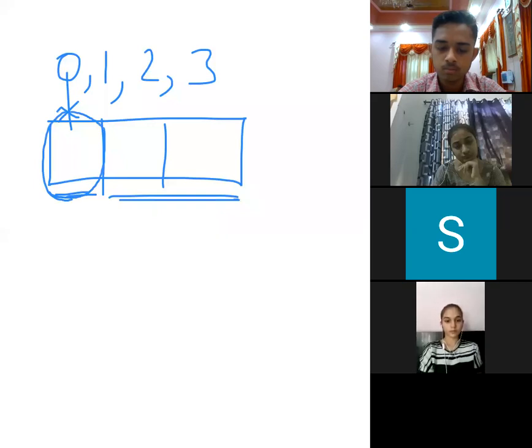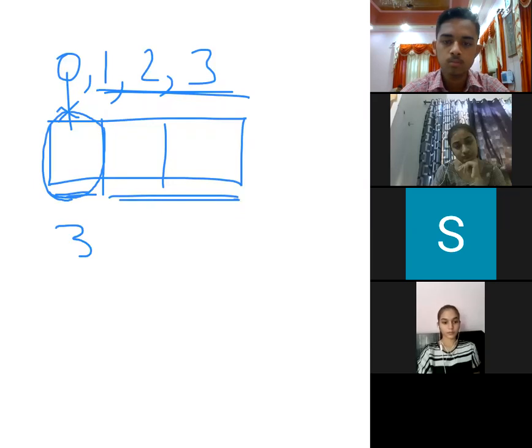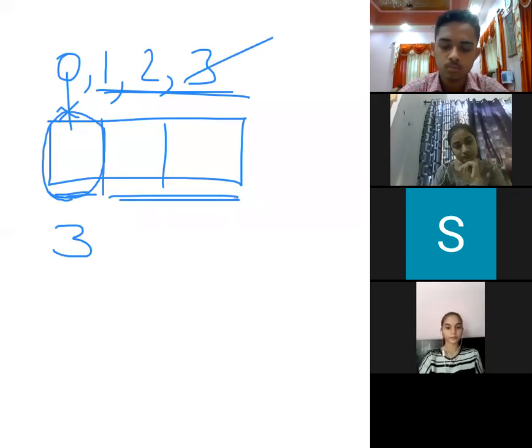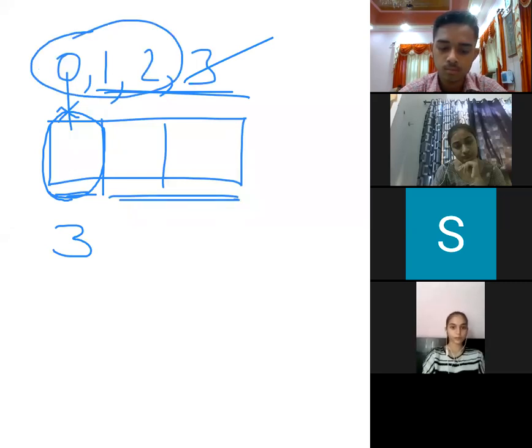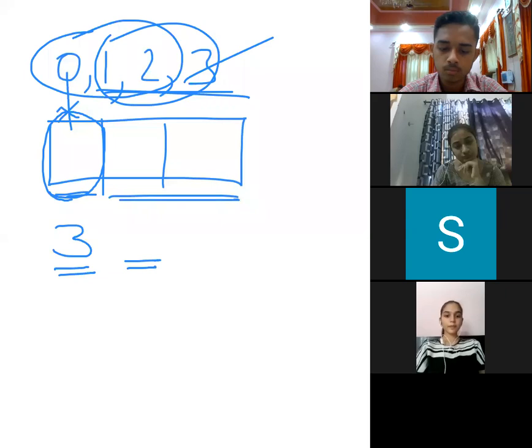We want other than 0. So any of these 3 numbers can come. Now one number is used, any one. So now how many numbers are there? Again, we have 3 numbers, because 0 we were not able to use earlier. Now 0 we are able to use, but whichever number is used out of these 3, that we cannot use. So in this place again 3 numbers can come.